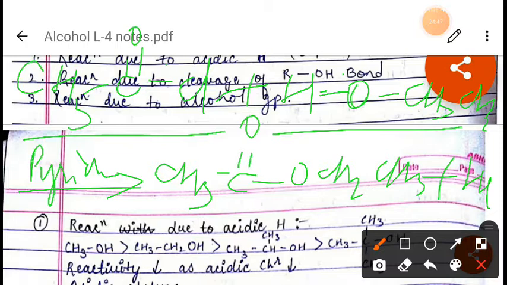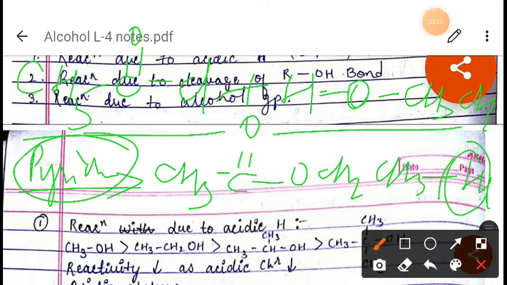Now it may be noticed that the reaction with acetyl chloride is carried out in presence of a base. We are using here base, right? This one, pyridine, to neutralize the HCl. Why we are using here pyridine? Pyridine is used to neutralize this HCl which is formed here, right?